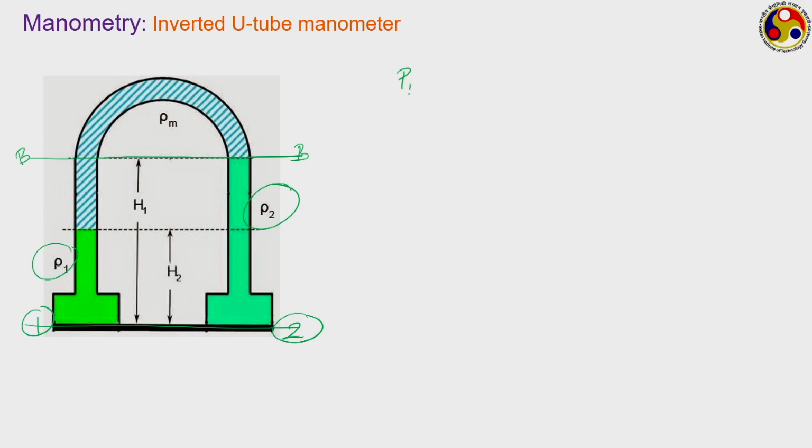Your pressure will be P1, the pressure at this particular point, minus a column of height H2 of liquid rho 2, so rho 2 G H2, minus a column of height H1 minus H2 of manometric fluid, so rho m G (H1 minus H2).